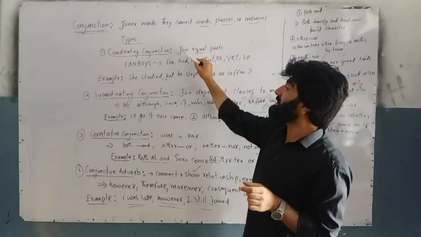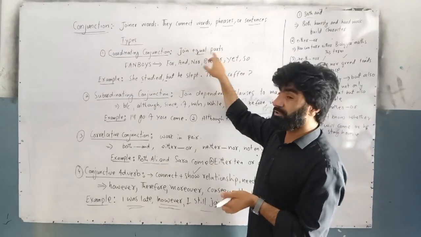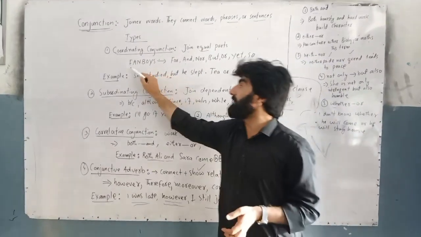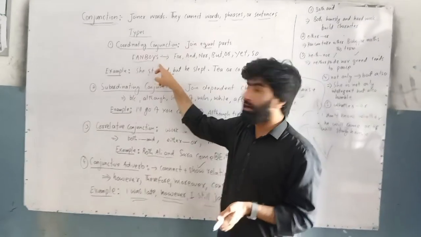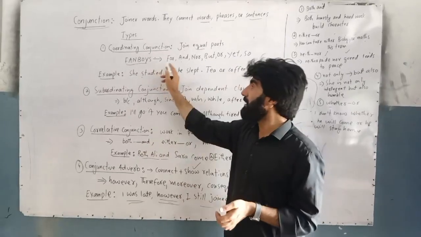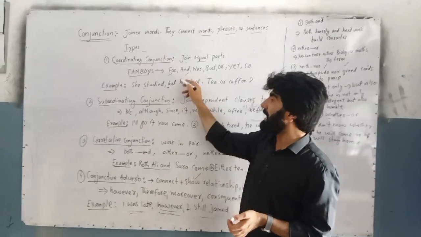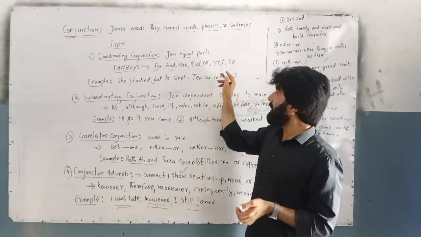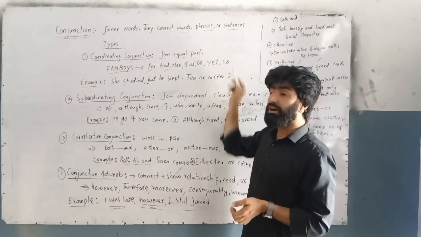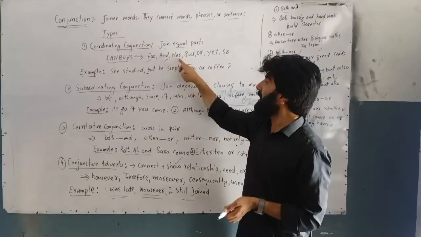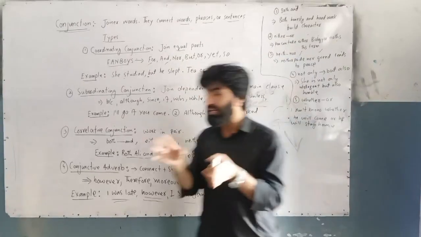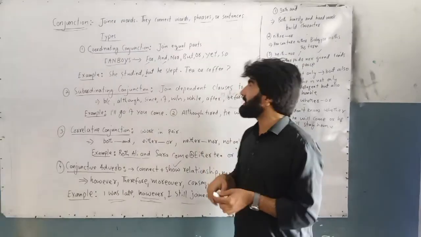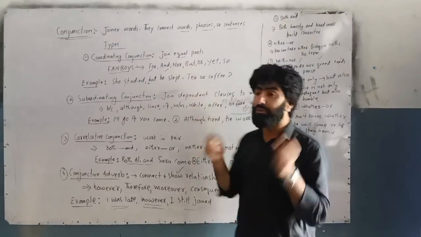So coordinating conjunction is used for equal parts. To join the equal parts we use coordinating conjunction. I have a formula, that is FANBOYS. F for, A for and, N for nor, B for but, O for or, Y for yet and S for so. For, and, nor, but, or, yet, so. These are coordinating conjunctions. What is the function of coordinating conjunction? They join equal parts.